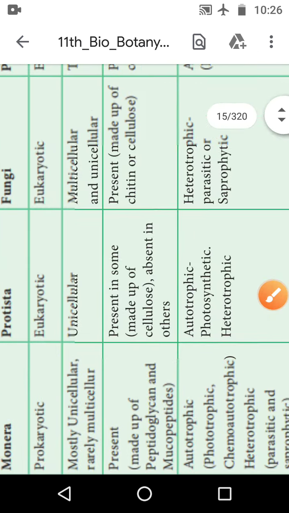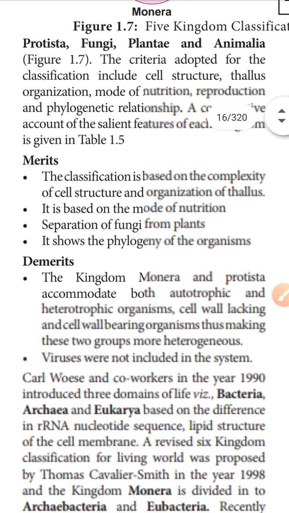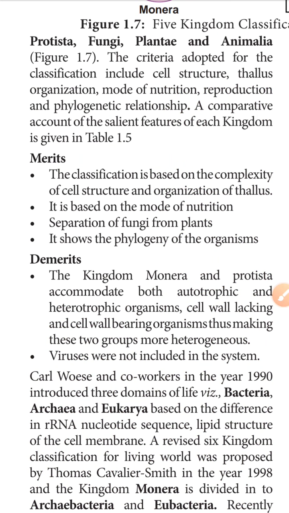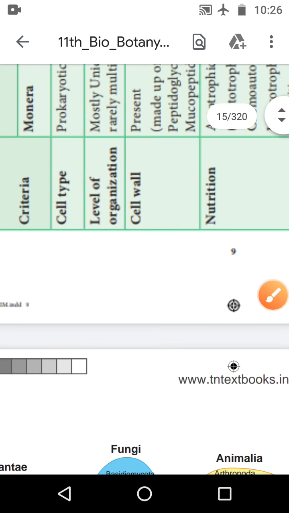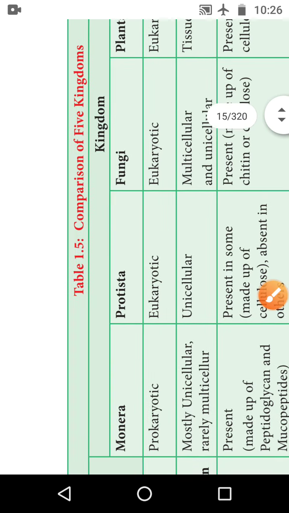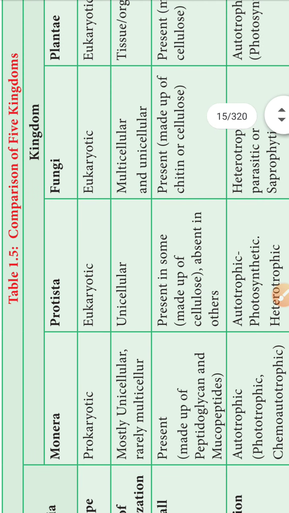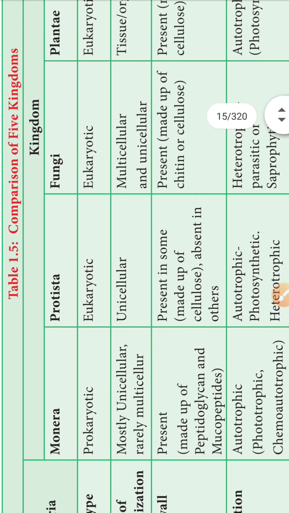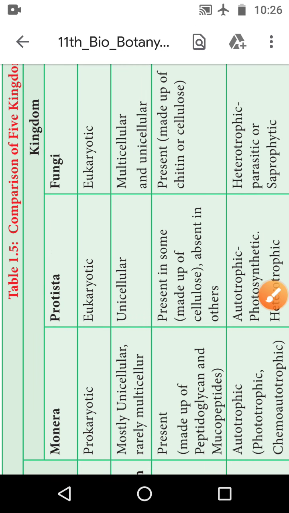In table 1.5, they have given a comparison of the 5 kingdoms. First we will see this comparison of the 5 kingdom classification, one tabulation. Okay, all of you see this tabulation.